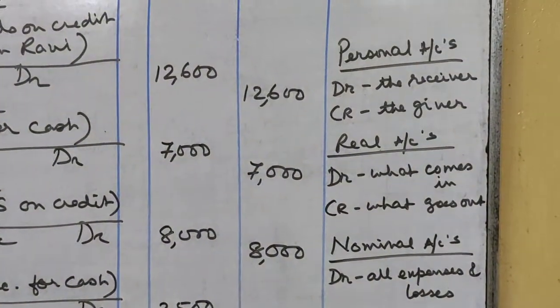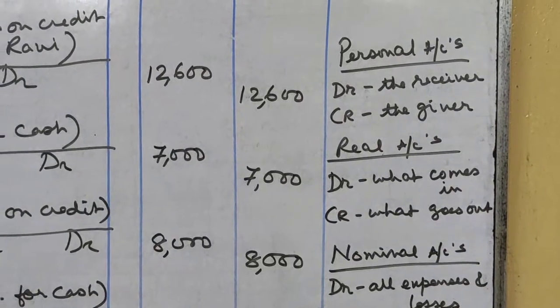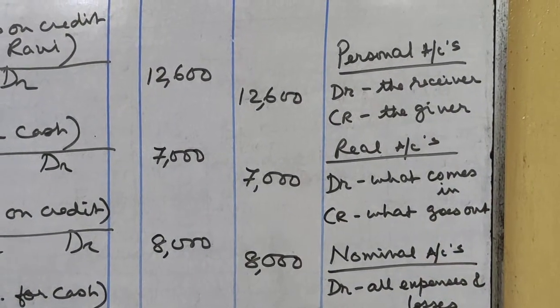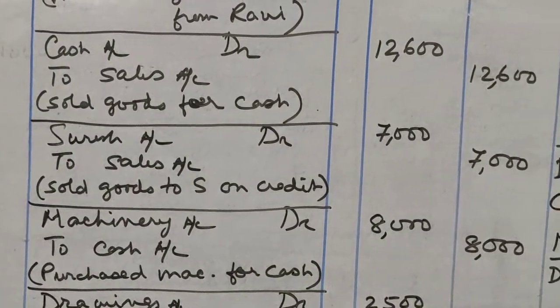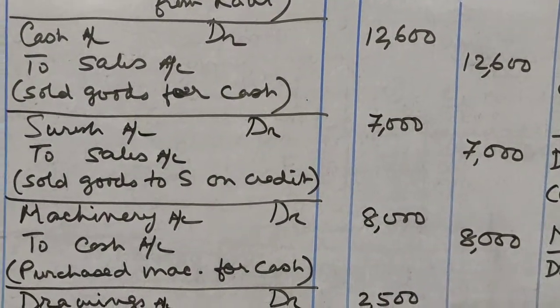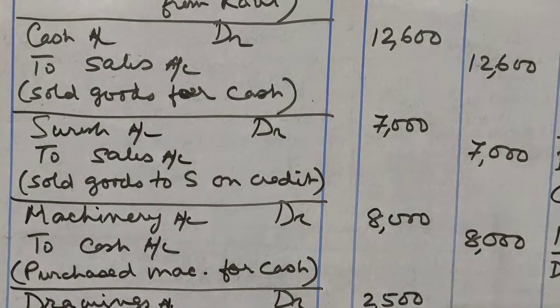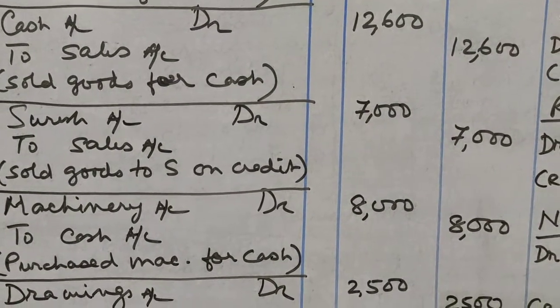Suresh. Suresh is a personal account. Personal account, the rules are debit the receiver, credit the giver. Suresh is the receiver, so I will debit Suresh's account by 7,000. And goods are going out due to sales, so sales account will be credited.